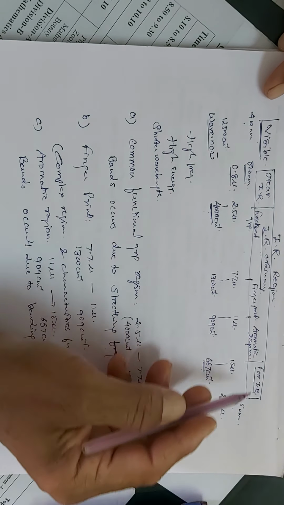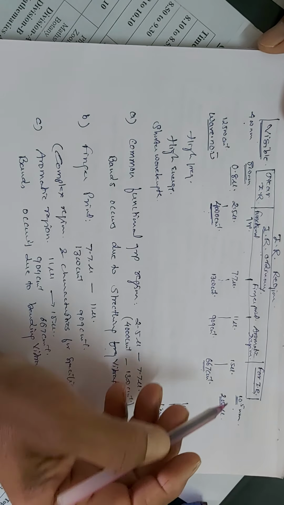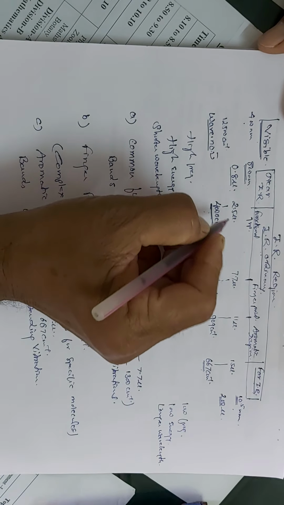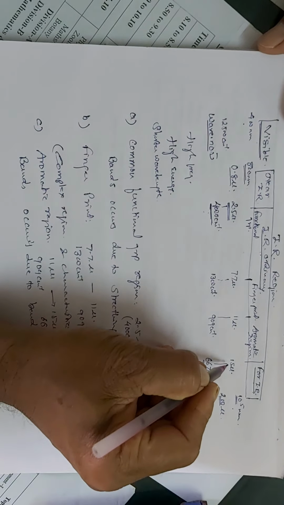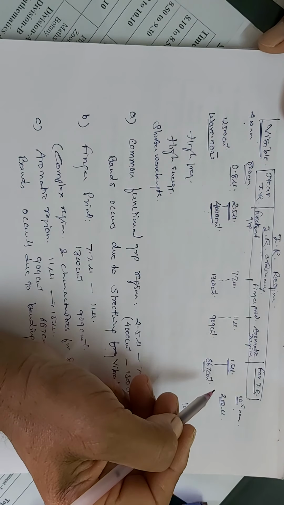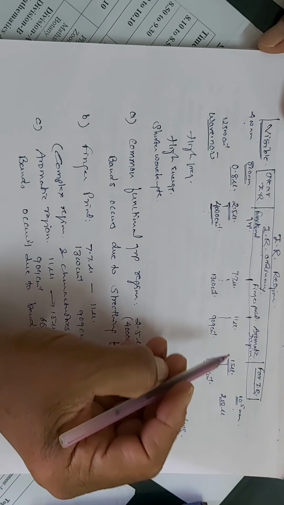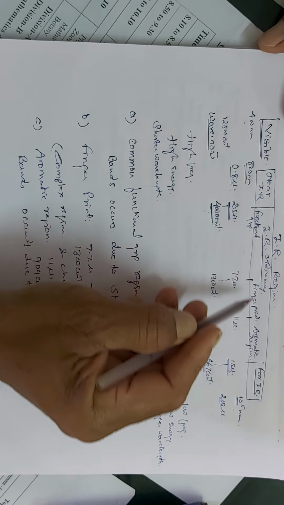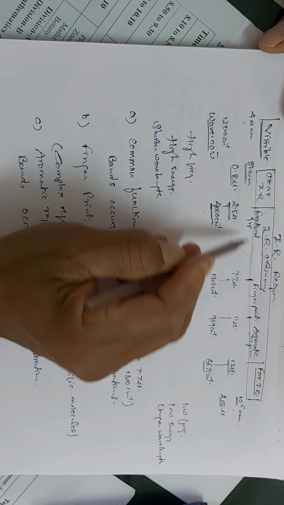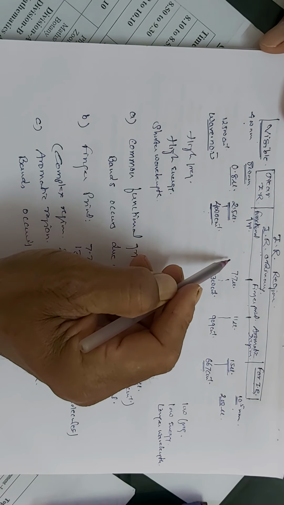But near IR and far IR are not that useful for our studies. So we are going to deal with our IR ordinary region, which varies from 2.5 micron to 15 micron. This is the IR ordinary region. And this IR ordinary region is further subdivided into three regions, that is the functional group region, fingerprint region, and aromatic region. Functional group region is the region in which we are going to get the information regarding the different kinds of functional groups that are present in the organic molecules.